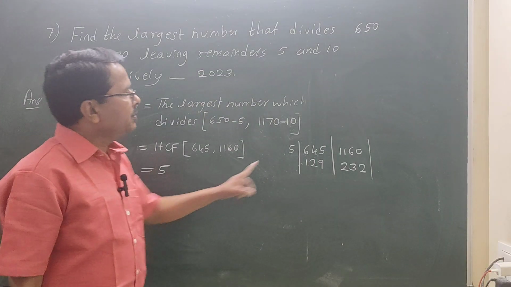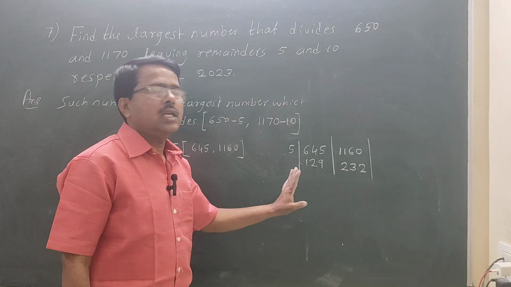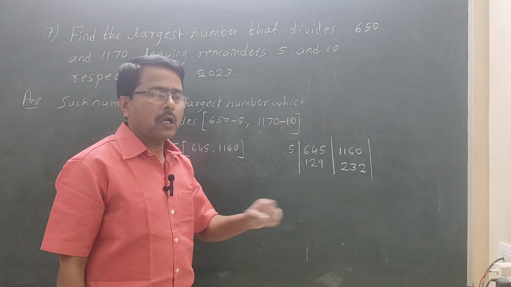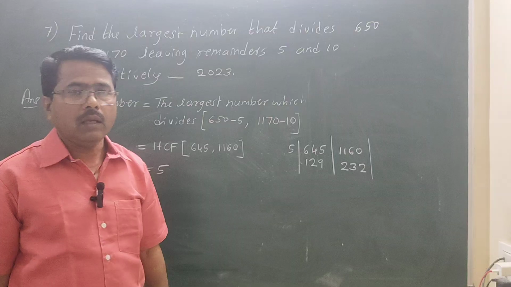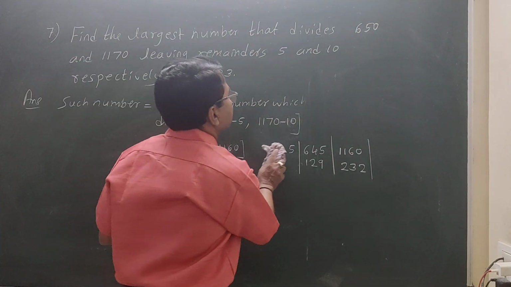Highest common factor of these two numbers is 5. These both are not divisible by any other number. Okay, students. Now, if you cross check,